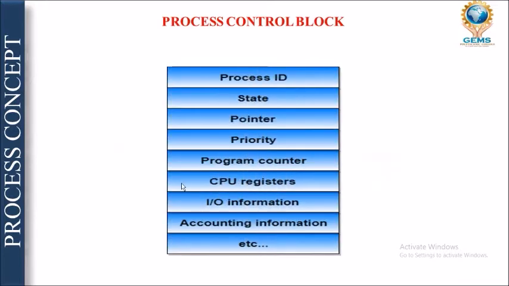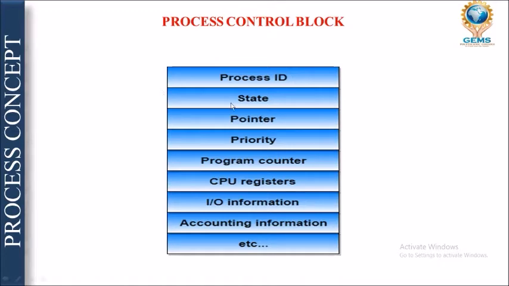Okay, so this is a good diagram of the process control block, in which I have already discussed all these points in the earlier slide. That is the process ID. That means what is the ID of the process, right? And the CPU takes the process according to its unique ID number, right?